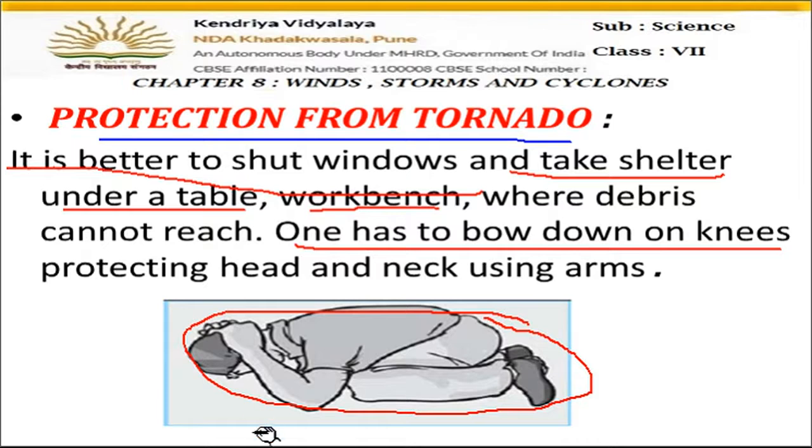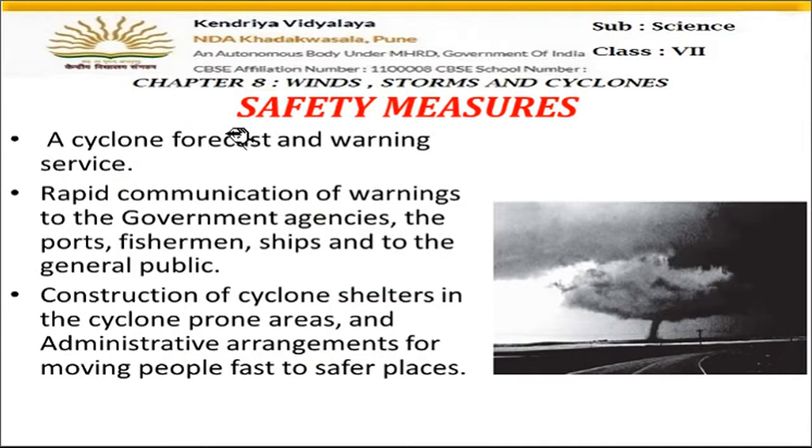Fine. Now next is what safety measures can be taken. First, a cyclone forecast and warning service. This is what the government does if such things happen. The weather forecast team gives a warning, a forecast of cyclones, tornadoes, lightning and very heavy rains.